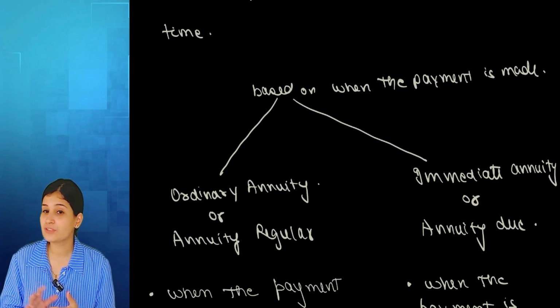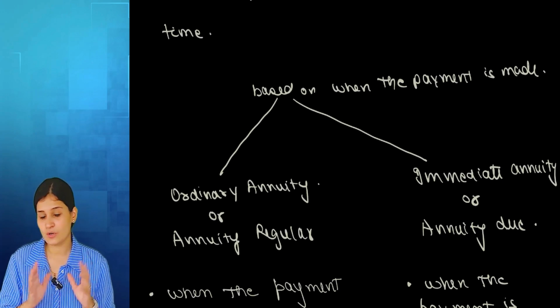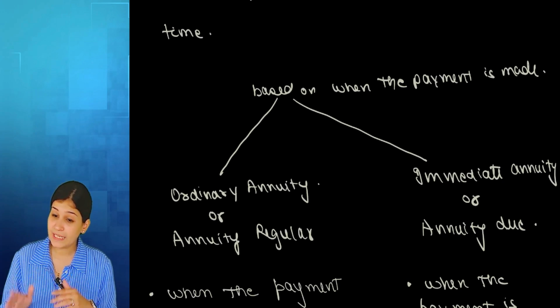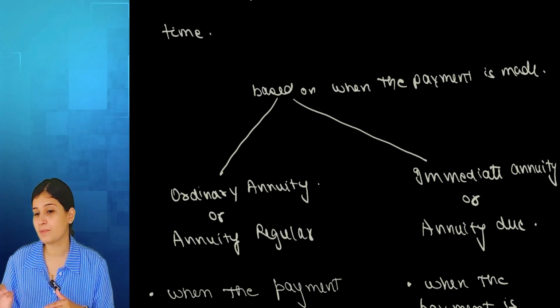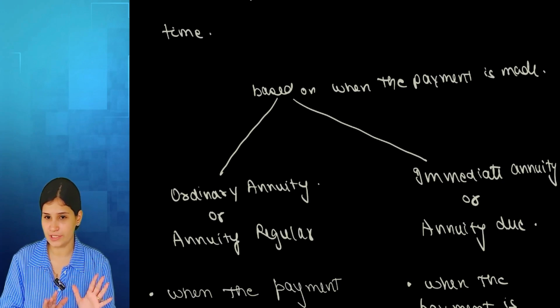If the question does not even say anything, then it is ordinary annuity. For immediate annuity, it will always be specifically mentioned that I am talking about immediate annuity. Yes, if nothing is mentioned, then it will be ordinary annuity.